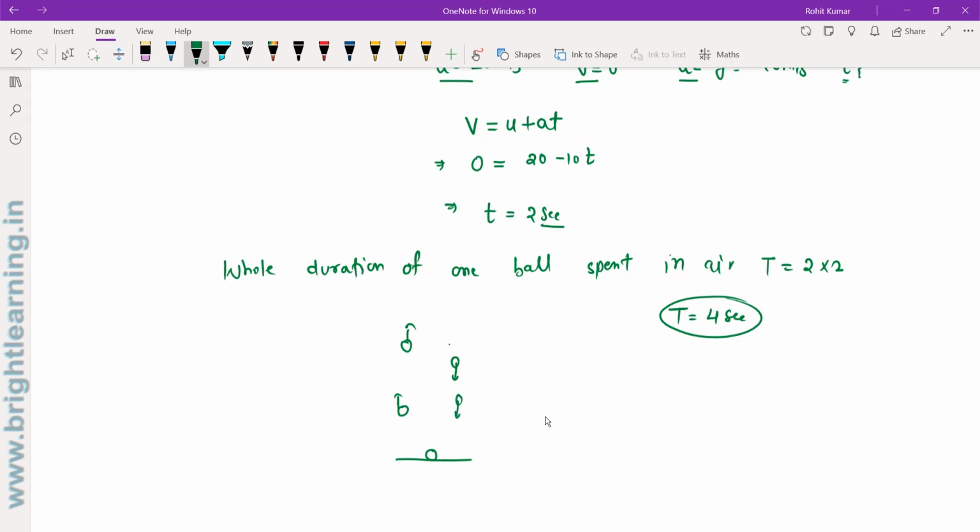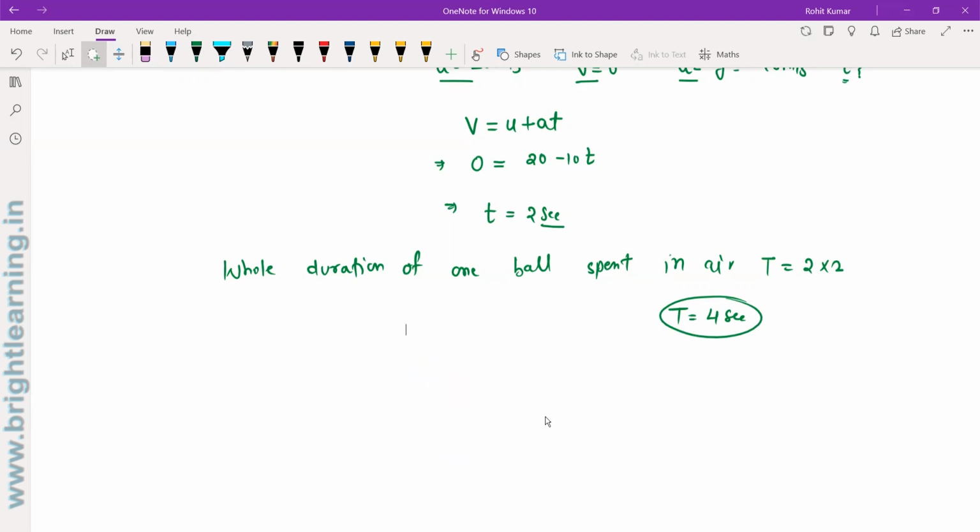As soon as he releases this ball, it will come back to his hand after 4 seconds. So each ball has a duration of 1 second among them. This time interval should be 1 second, so that after 4 seconds the ball will come back to its original position. So each ball should remain in his hand for 1 second only.